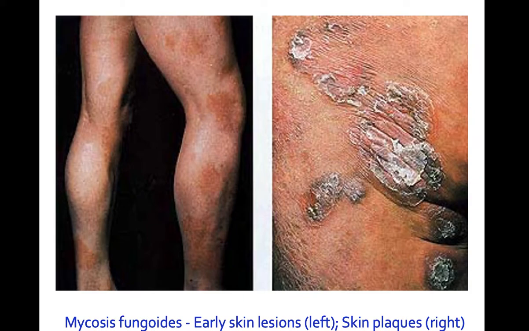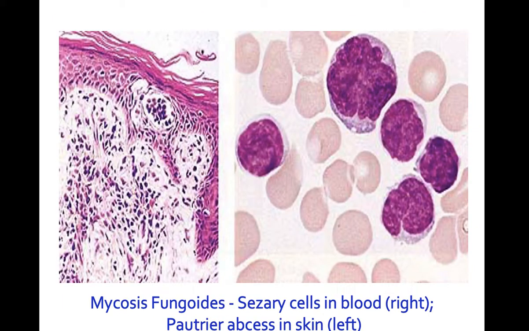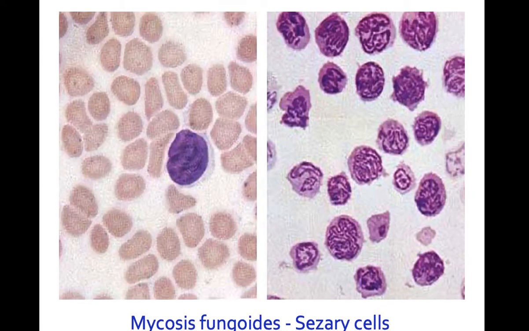This is the earliest presentation of mycosis fungoides. This is a microscopic picture. To the left is a Pautrier's microabscess, which shows neoplastic cells within the upper epidermis, and to the right is a high power view showing Sézary cells. This is a microscopic picture of Sézary cells, which are showing cleaved, cerebriform nuclei.